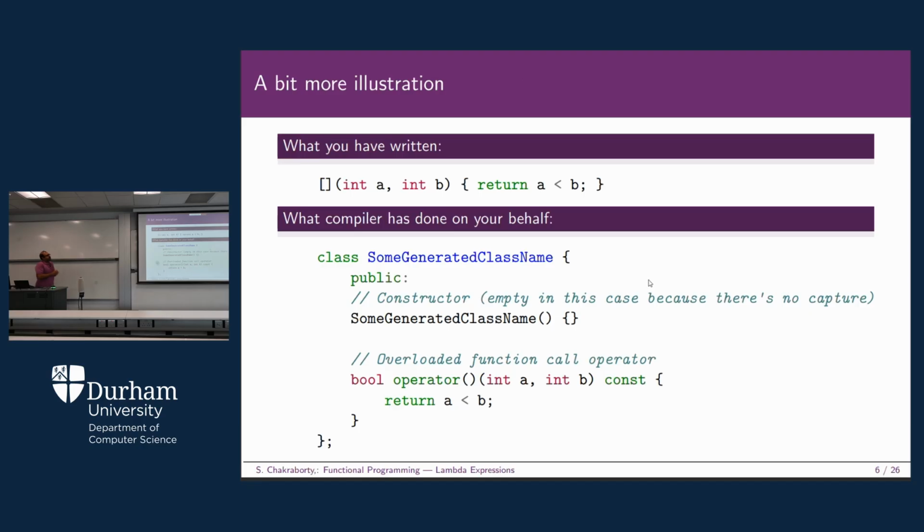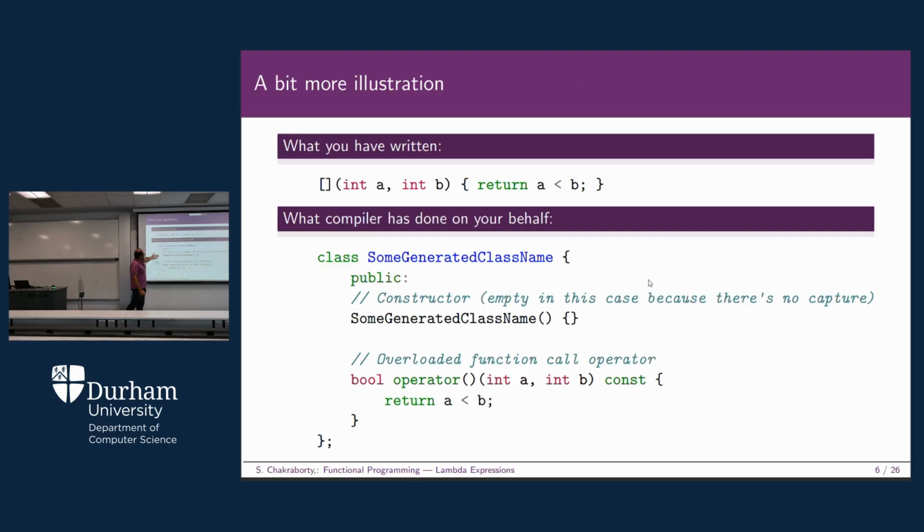So what have you written? On the top, I have mentioned what we have written as a lambda function. Starting with the square bracket, then you have int a, int b, then you have written a less than b. So the entire thing implies some sort of code that is actually generated by the compiler, shown below. When the compiler sees this particular code on the top, it will generate something like that. So that is a class with some generated class name. Some class needs to be implemented to implement this particular sorting function.